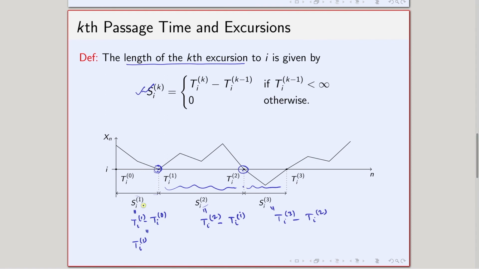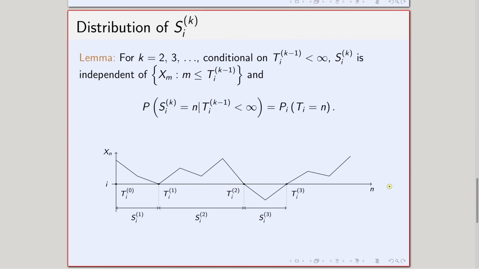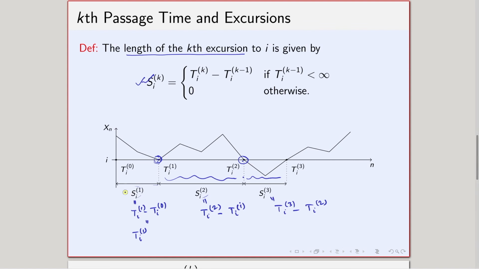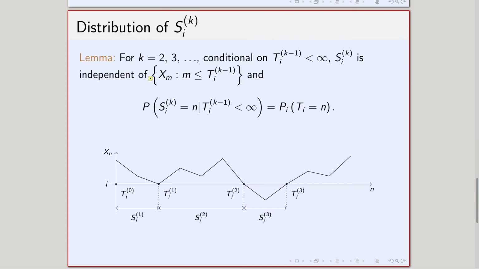Of course S_i^1 is defined a little differently, as T_i^1. Now let us talk about the distribution of this S_i. Note that the S_i^k are random variables because the T_i^k are random variables. Now let us talk about the definition of this thing.